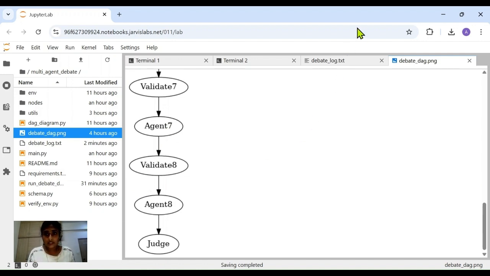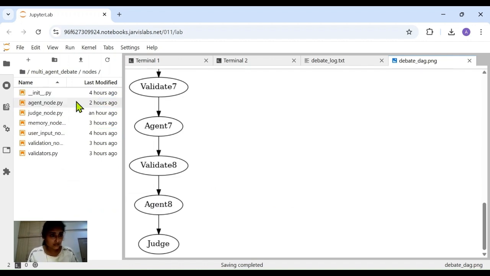Next, we have some interesting part. So what is that interesting part of this project? We have a requirement stating a memory node stores and updates a structured summary or full transcript of arguments. Each agent only receives relevant memory, no full state sharing, right? So let me quickly pull up my memory node.